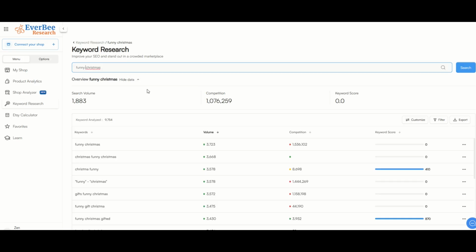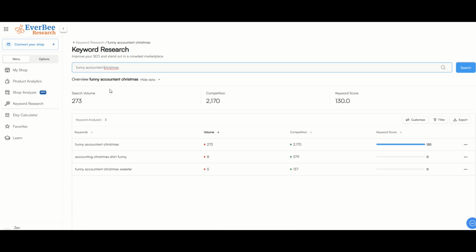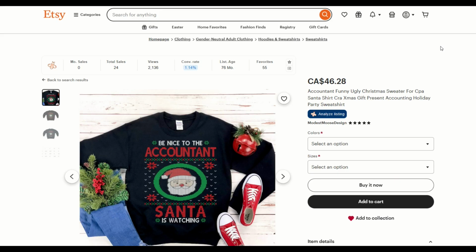What about funny Christmas? Funny Christmas, well, we have a search volume. Competition's much lower at only 1 million. What about funny accountant Christmas? There is a search there, there is competition there, and the keyword score is very high now at 130. The more specific you can make a listing, the more it will resonate with a potential customer.